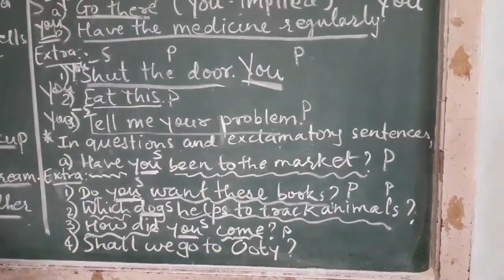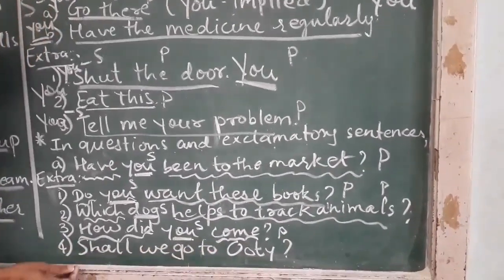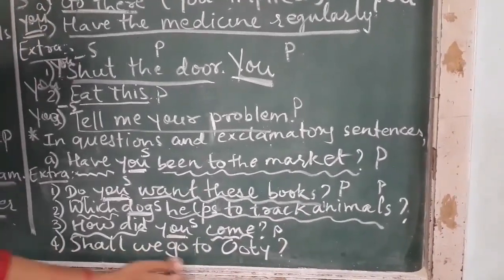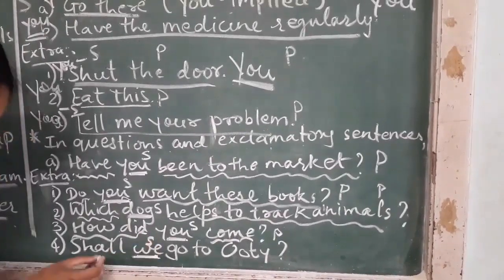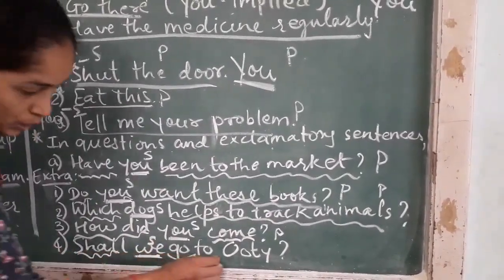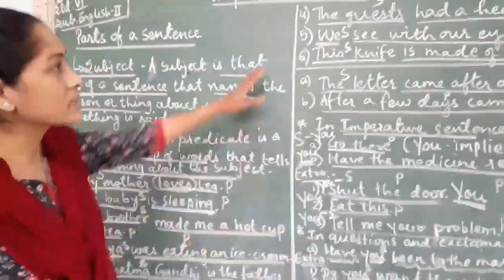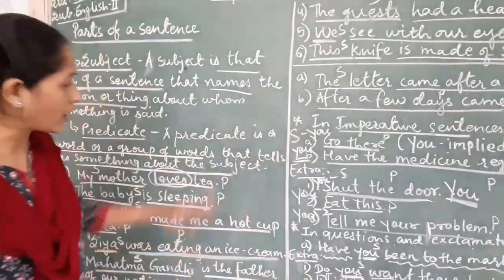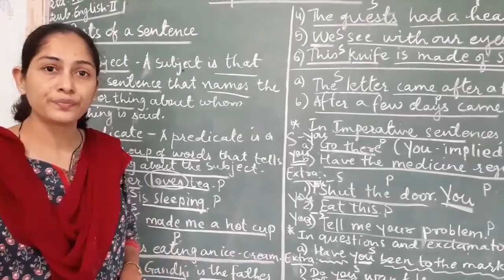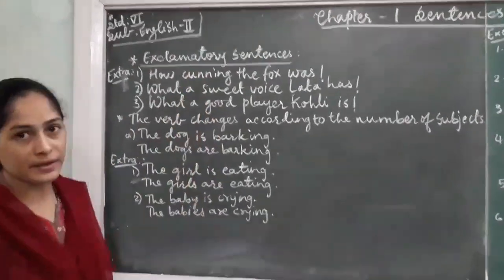And the last one, shall we go to Ooty? The sentence is asking you a question. Shall we go to Ooty? Here we is your subject and shall go to Ooty becomes your predicate. So you have to write all these sentences in your notebook also. The way it is given, you have to write in the CW. Now let us continue with the exclamatory sentences.